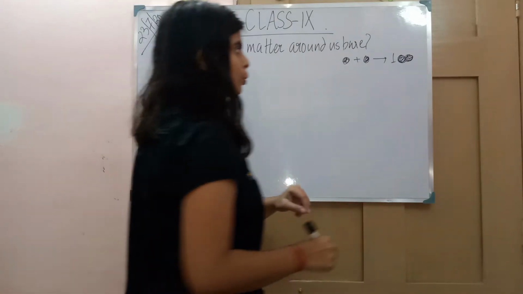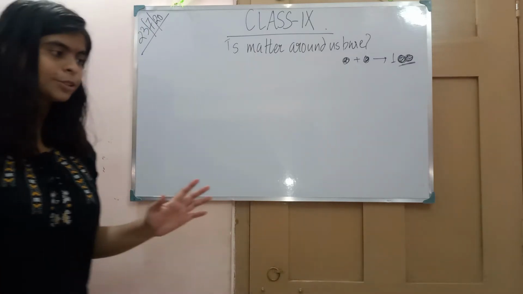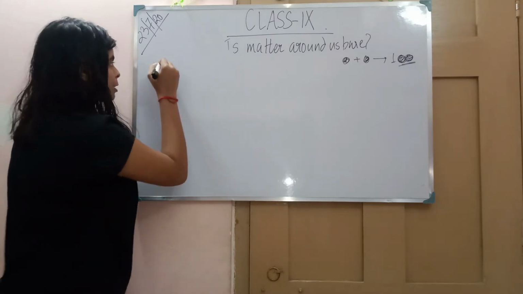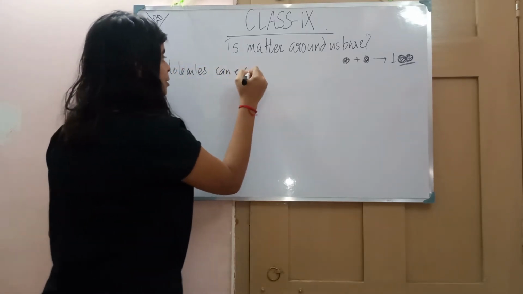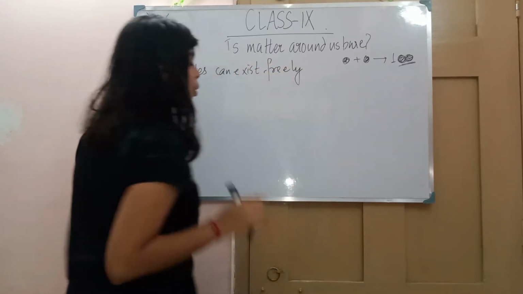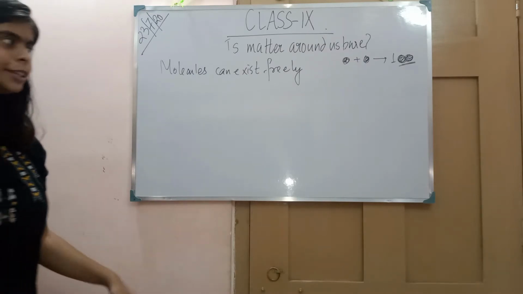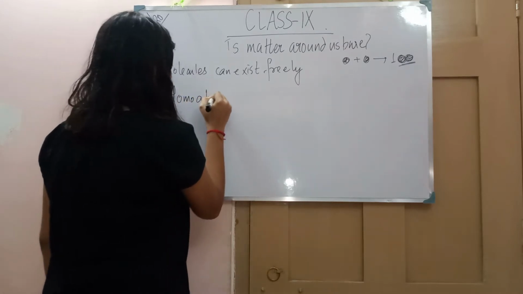So one single molecule can exist. This is one of the major differences. So we can say that molecules can exist freely, whereas atoms cannot.